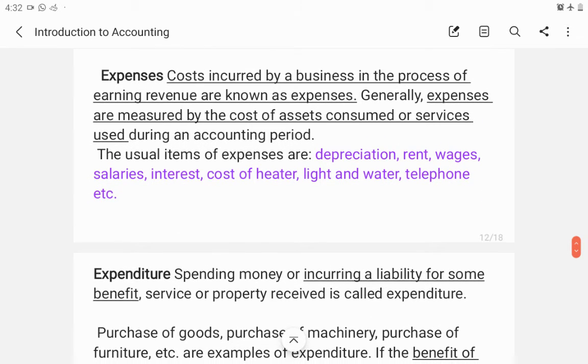Next is expenses. Expenses are short term. Within 1 year, we are incurring some expenses, like rent, wages, salary, interest, cost of lighting, heating, like that. So in the process of earning revenue, we are spending some money. That is called expenses.